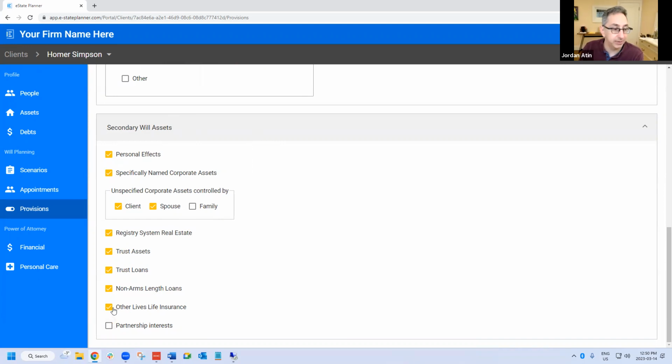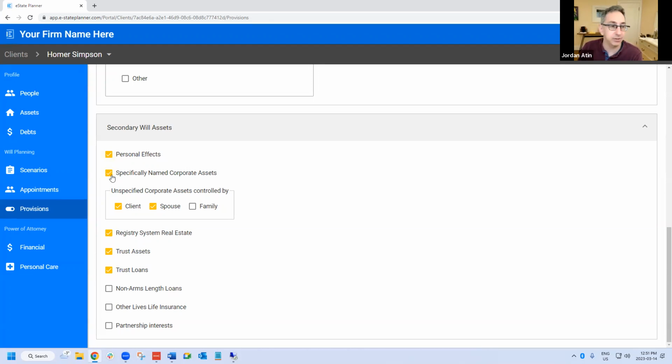And by default, I believe, and I'm not 100% sure, and again, you can set your defaults, I think we don't include non-arm's length by default. We don't include other lives, life insurance. We don't include partnership interest. But the idea here is that typically you're going to exclude personal effects from the primary will and deal with it in the secondary will.